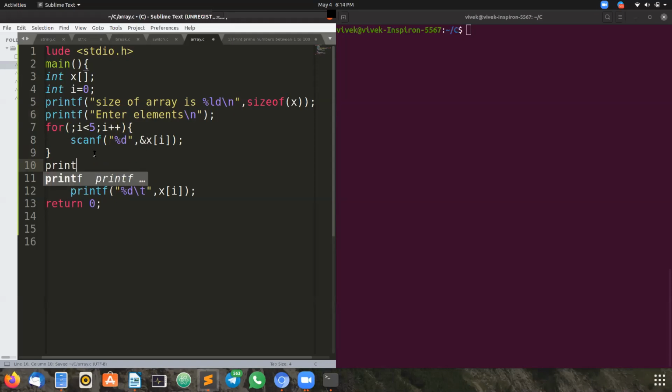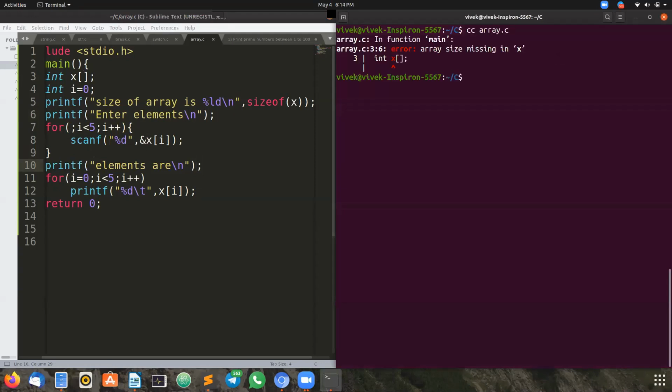And I'm going to print one more message. For loop, i less than n. N means what? What is the value of n? Okay.